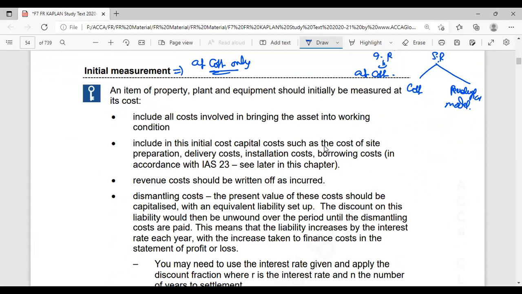Coming to the initial measurement. Which items are included in the definition of the cost?